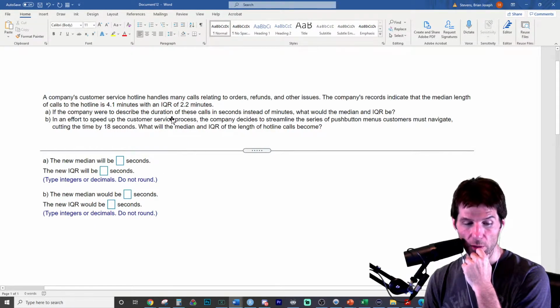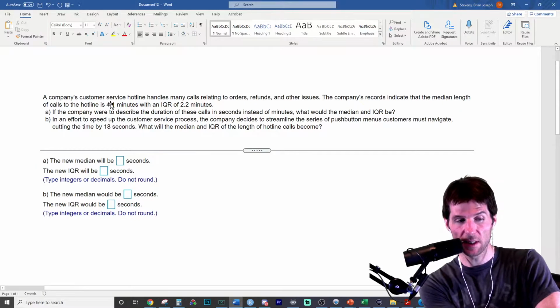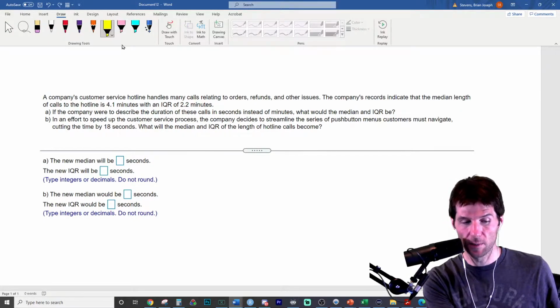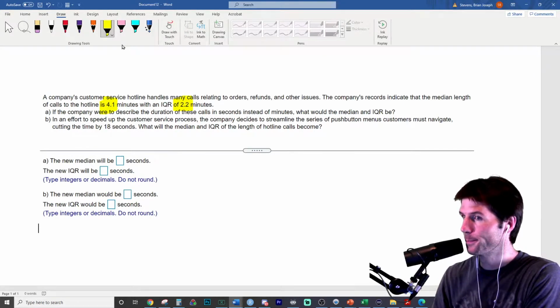So right here we have a median time of 4.1 with an IQR of 2.2. If the company wants to determine the time in seconds, what would we do to these times to convert them to seconds?